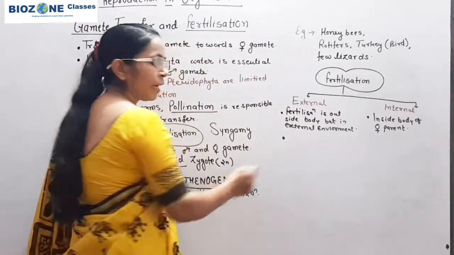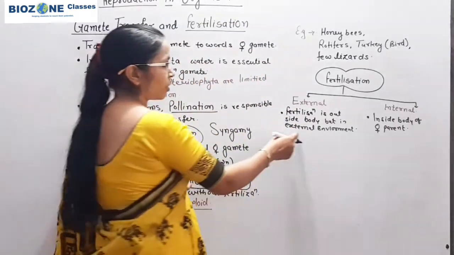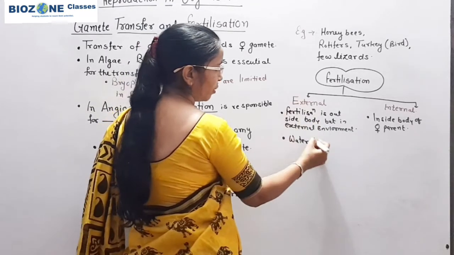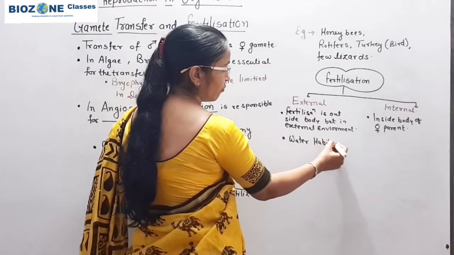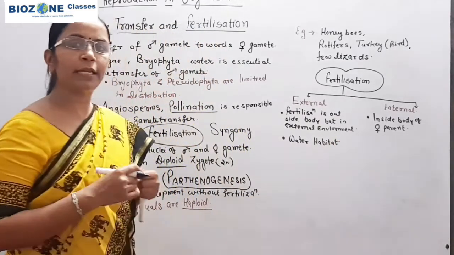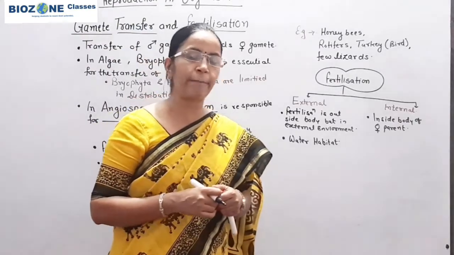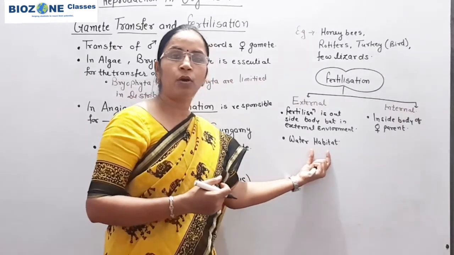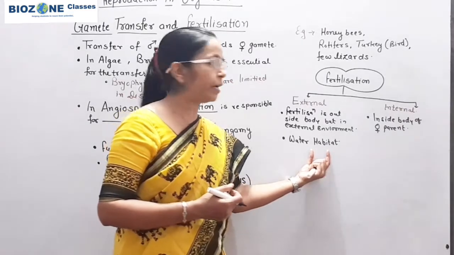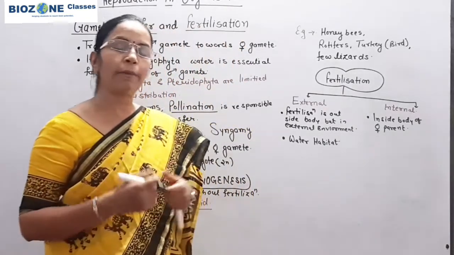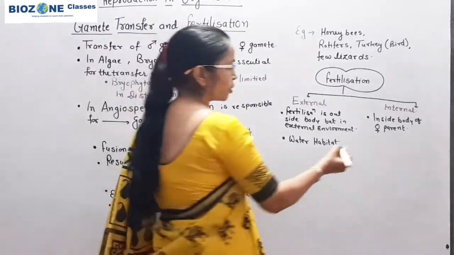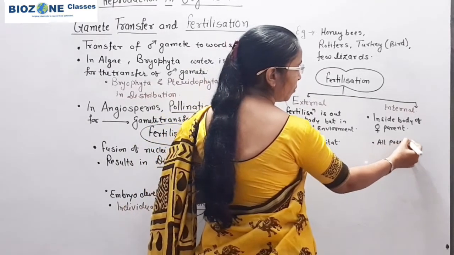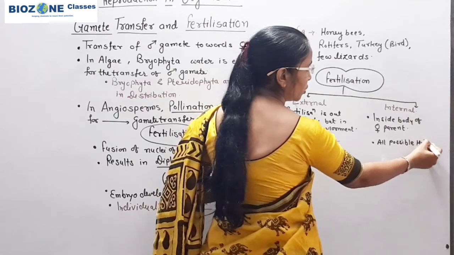Second, you remember external fertilization. What is the external environment or external medium? Water habitat. External fertilization predominantly takes place in aquatic animals. Frog is one common example. Fishes also you observe. So external fertilization always takes place in a water habitat, whereas internal fertilization may take place in water or in all possible habitats.